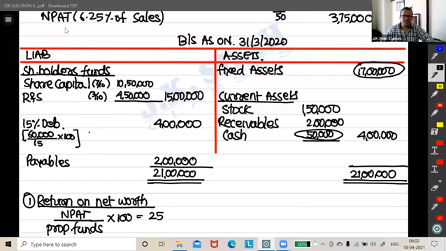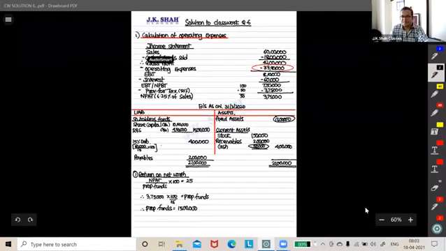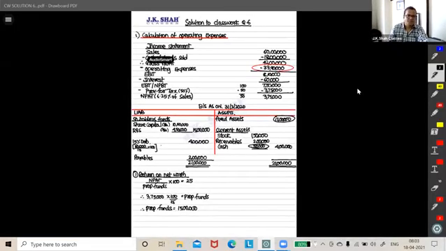Yes, fixed assets at 17 lakh. Correct. Oh my God, what kind of questions are these, sir? Doing the next question. Are these type of questions asked in the exam?